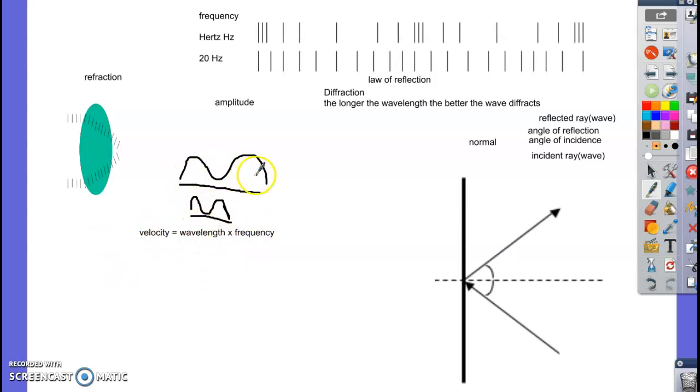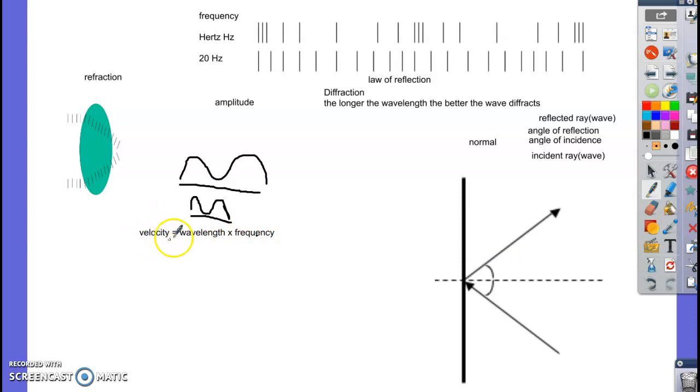Now, if you have a longer wavelength, and you still have the same frequency, which means there's the same number of them going by per second, then that would have to go faster. So the velocity would have to increase. So if you increase the wavelength and keep the frequency the same, then the velocity would have to increase. Same thing, if you keep the wavelength the same, but they come by more frequently or faster, then the velocity of the wave would have to increase.